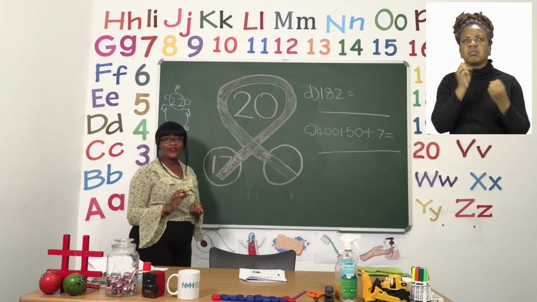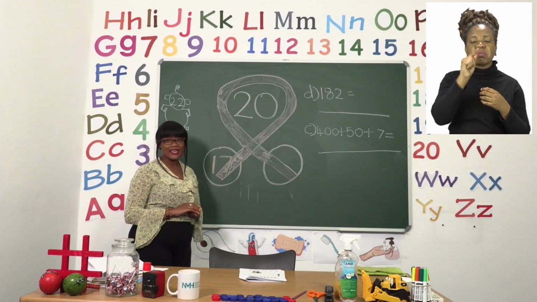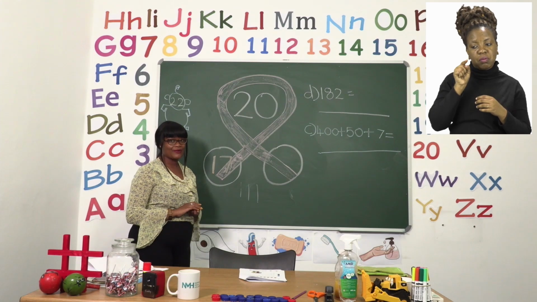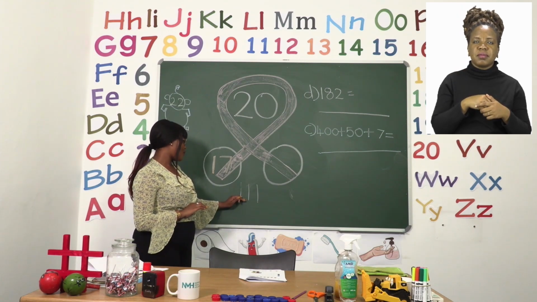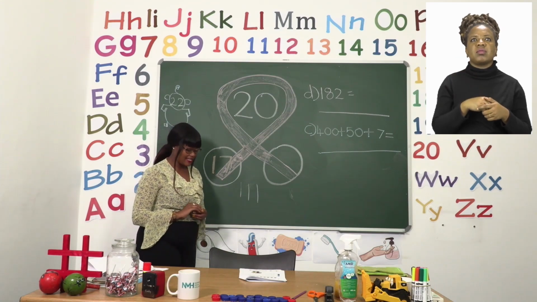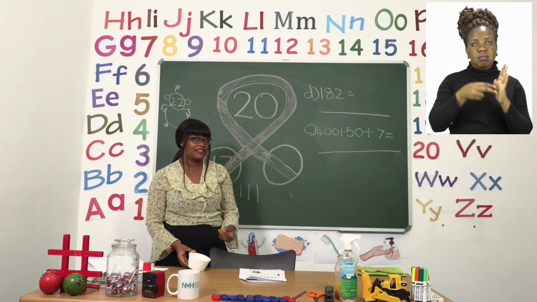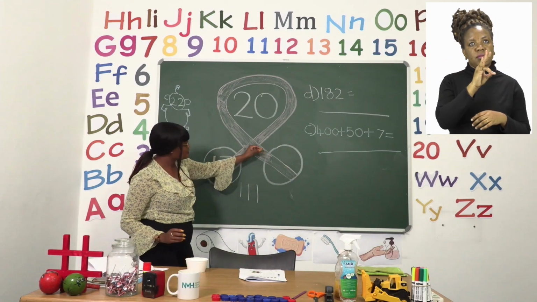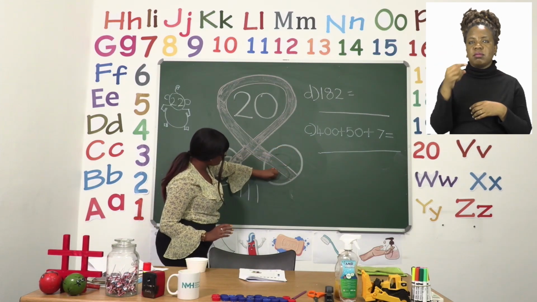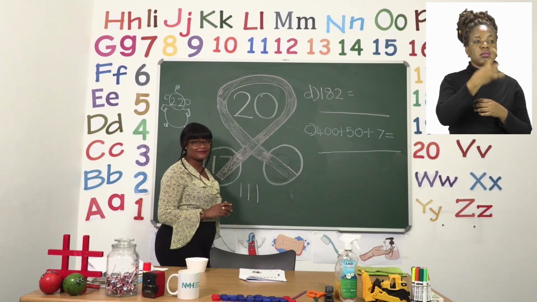The next stage after writing our sticks is to count them to see how many there are for us to put in the next circle. Let's count our sticks. 1, 2, 3. There are 3 sticks. So that means the other half of this ribbon has 17 and our 3 now. So 17 and 3 make up 20.